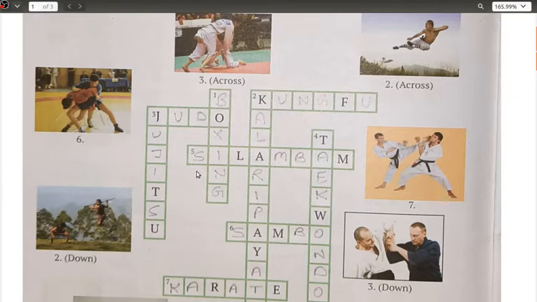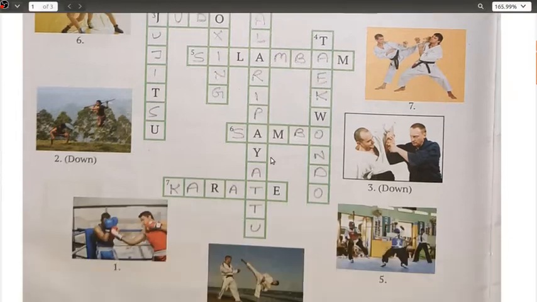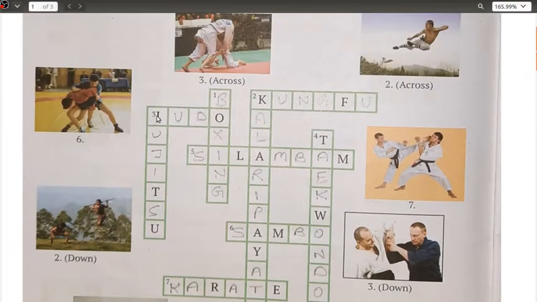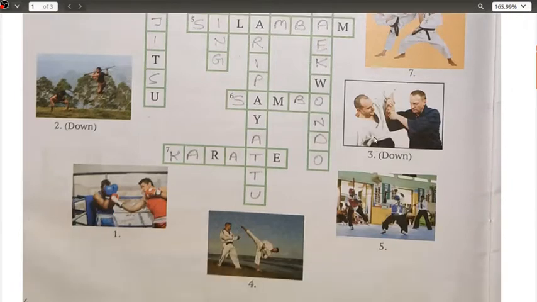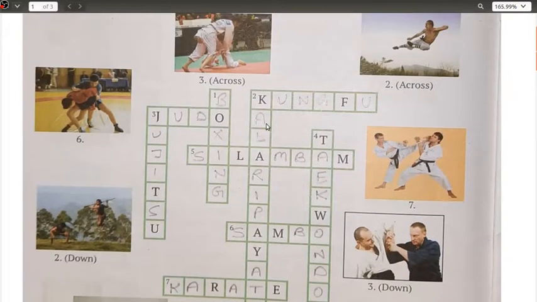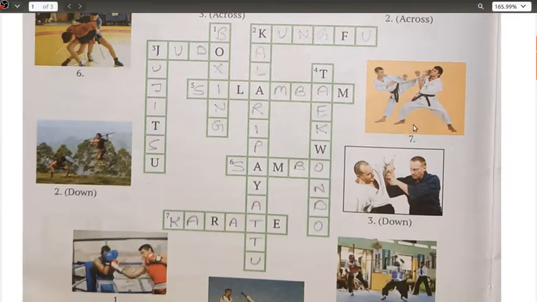Okay, that is your number five. Number five is this one, Silambam. Okay, next is your number three, that is your Judo. We have the third one across here, this one. Okay, next we have five, we have already done. Now it is time for the sixth one, that is your Sambo. Okay, number six, that is this one. Okay, next we have the seventh one, that is the Karate.